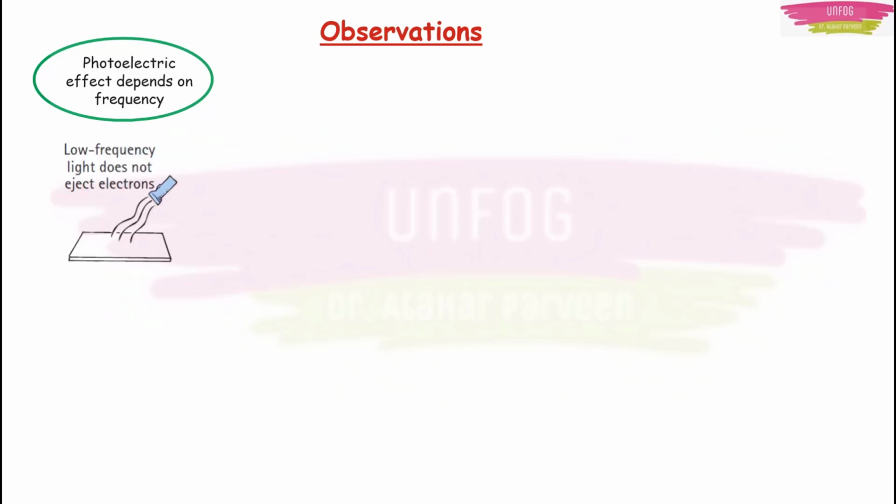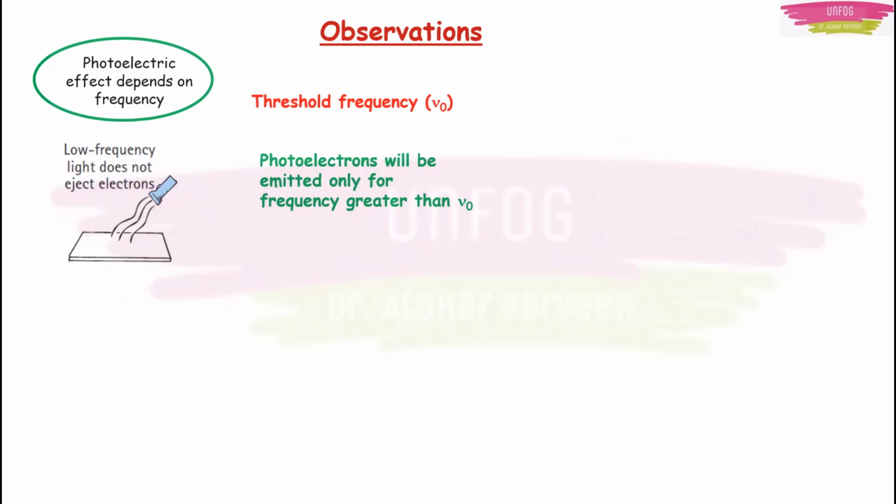See, if you have low frequency light, no photoelectrons were ejected. So this is related to your threshold frequency nu naught. Nu naught means that threshold frequency wherein only greater than this nu naught will photoelectrons be ejected.